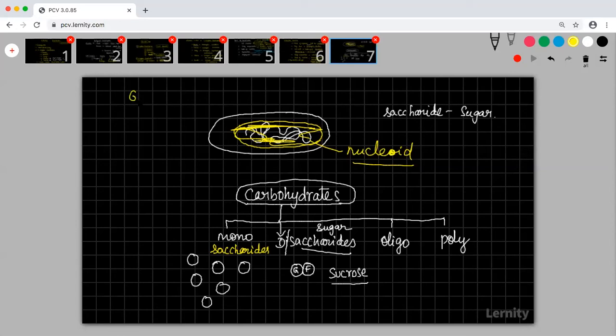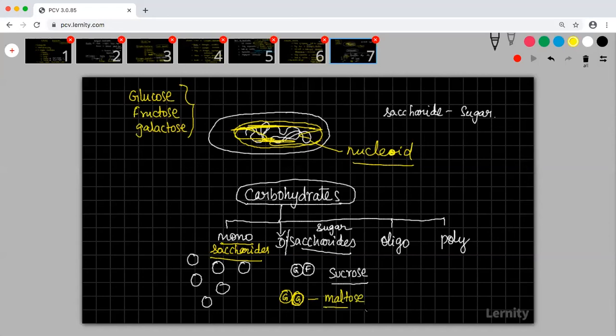There is a sugar which is called glucose. There is a sugar which is called fructose. There is a sugar which is called galactose. Like that, you will have different kinds of sugars. These simple sugars are called monosaccharides. When two of these monosaccharides join together, we call it a disaccharide. Say for example, maltose. Maltose is a sugar which is made up of glucose and glucose. Maltose is a disaccharide.